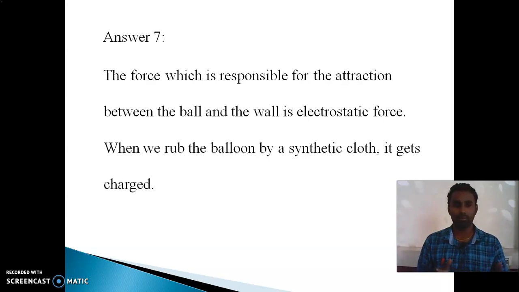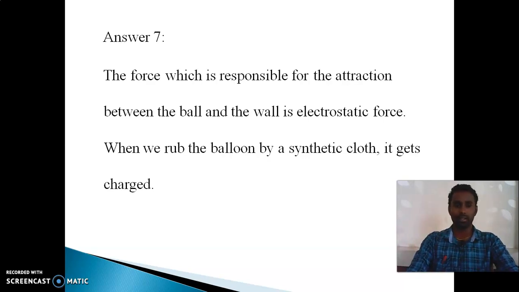That means there will be some variation between the charged particles, right? Either the body will give the charge to another body or it will accept the charge from another body. Because of friction, the charges are transferred from one object to another. This kind of force is called electrostatic force. So because of the electrostatic force, when we rub the balloon with a synthetic cloth, it gets charged.